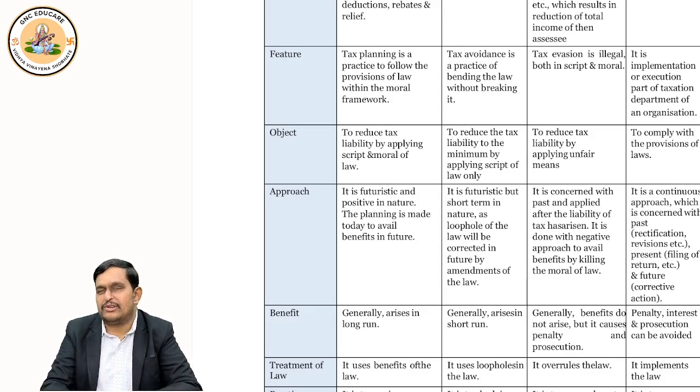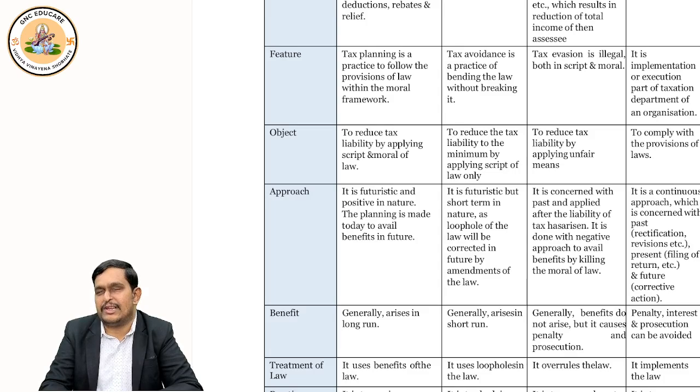Then if you think about tax evasion, it is illegal, it is punishable, right? You may have to face legal complications, right? Prosecution, sometimes even you may have to go to jail. And tax management is all about doing things at the right time. It is all an administration type of thing.